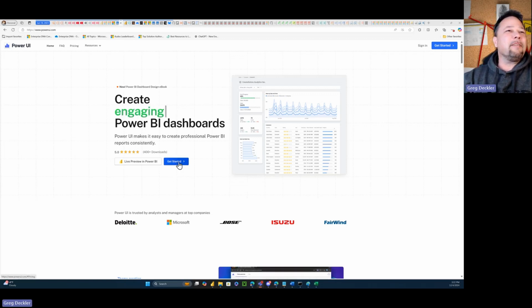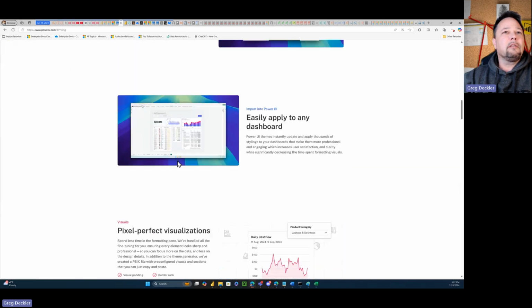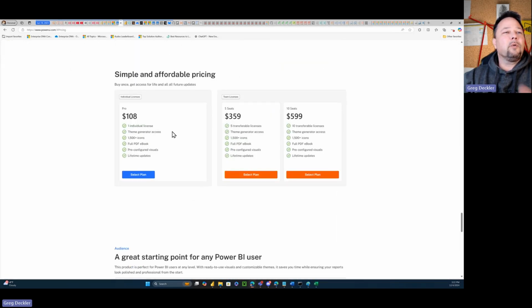So the first thing is they have a get started. Well, first thing you notice, they've got some big names up here: Deloitte, Microsoft, Bose, Isuzu, all household names. I'm not familiar with Fairwind. Maybe they're big, I don't know who they are. But if you go to this get started, this is only paid. So you have to pony up at least 108 bucks to get this thing. That's for one individual license. And then they have a 5 seats, 10 seats.